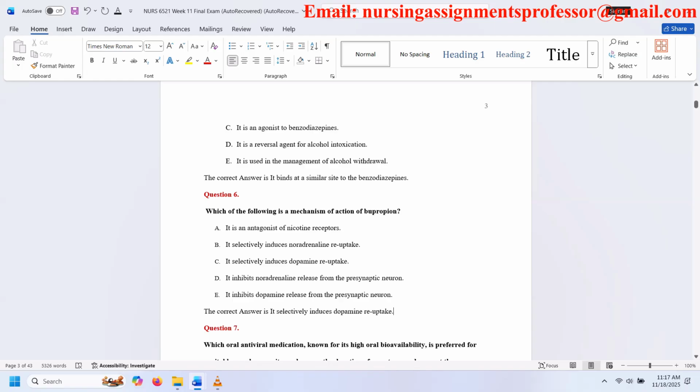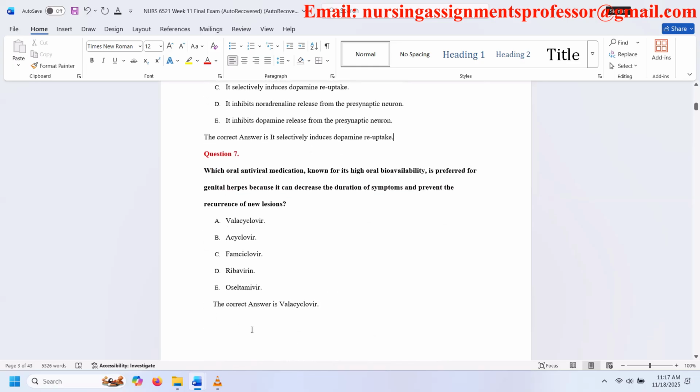Question 7. Which oral antiviral medication, known for its high oral bioavailability, is preferred for genital herpes because it can decrease the duration of symptoms and prevent the recurrence of new lesions? A. Valacyclovir. B. Acyclovir. C. Famciclovir. D. Ribavirin. E. Oseltamivir. The correct answer is valacyclovir.